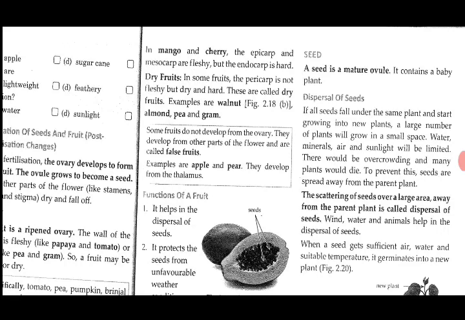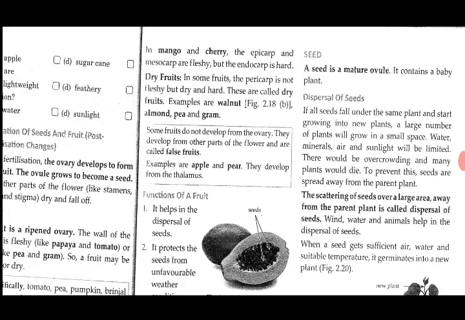There will be a lot of competition for water, minerals, air and sunlight. As a result, most of them will not be able to survive. There would be overcrowding and many plants would die. To prevent this, seeds are spread away from the parent plant. So the scattering of seeds over a large area away from the parent plant is called dispersal of seeds.